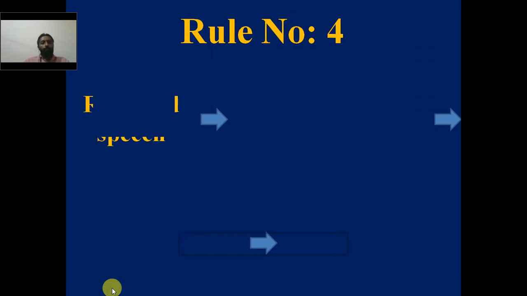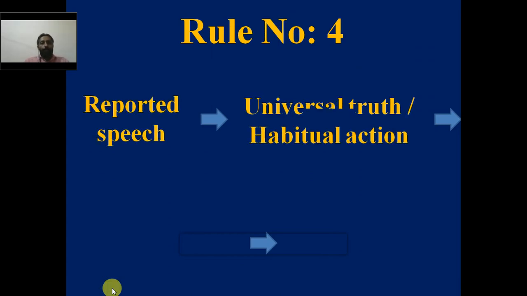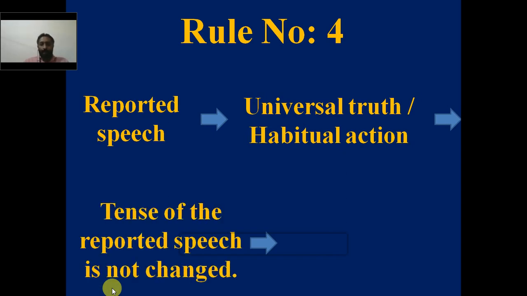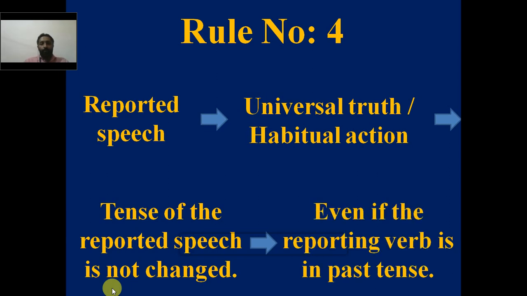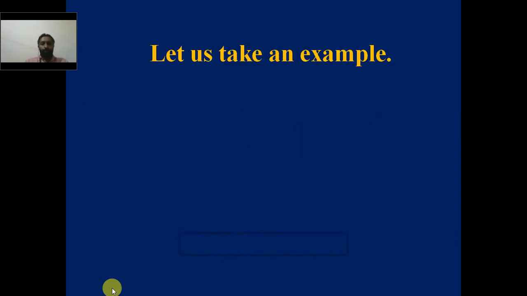Rule number 4 says that when the reported speech indicates a universal truth or habitual action, the tense of the reported speech is not going to be changed, even if the reporting verb is in past tense. So once again, when the reported speech indicates a universal truth or habitual action, its tense is not going to be changed even if the reporting verb is in past tense. I'll give an example so that you will understand it better.